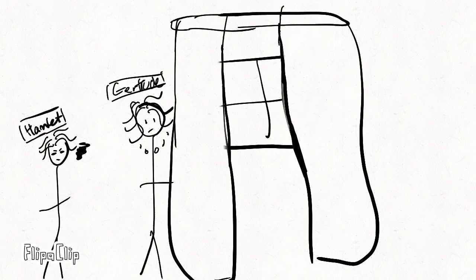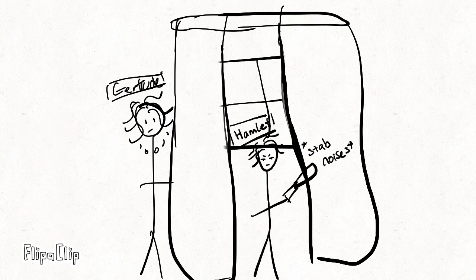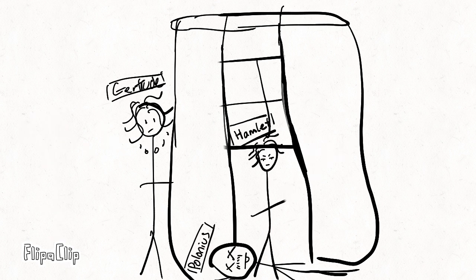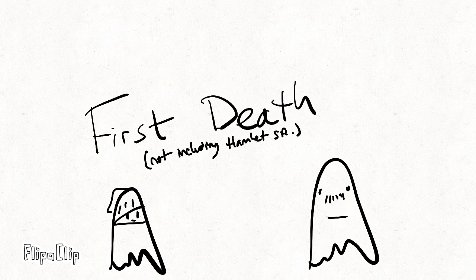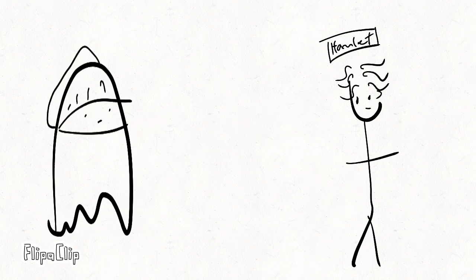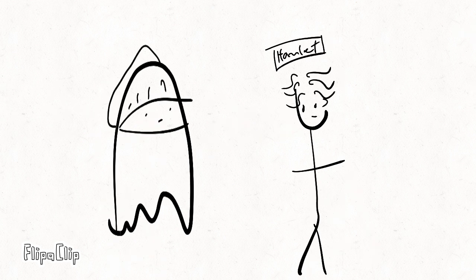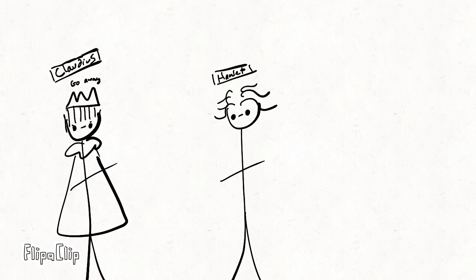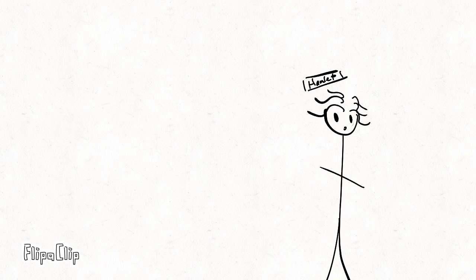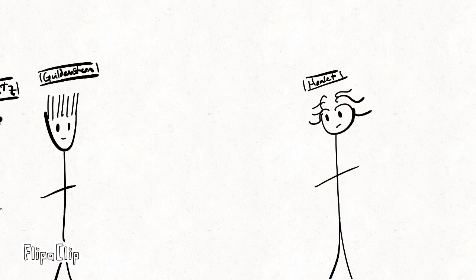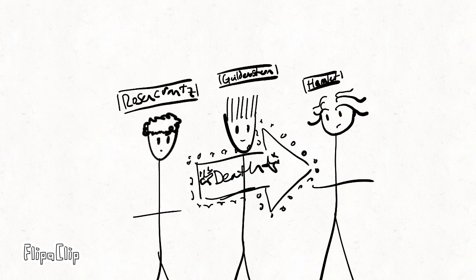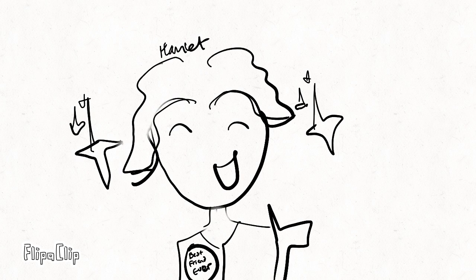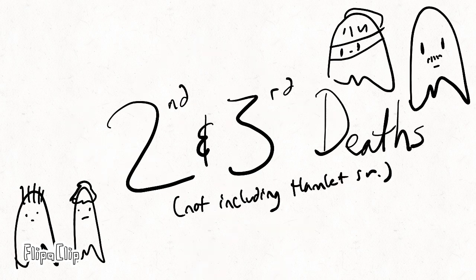Annoyed by all of the spying, he decides to just stab the person. Turns out it was Polonius, Ophelia's dad. First death. Then, Ghosty comes and speaks to Hamlet and is like, "Just get it over with already, and don't upset your mother." Claudius sends Hamlet off to England, but then Hamlet realizes that it was just a plot to kill him, so he sends his two friends that spied on him earlier to their deaths instead. What a great friend. Also, second and third death.